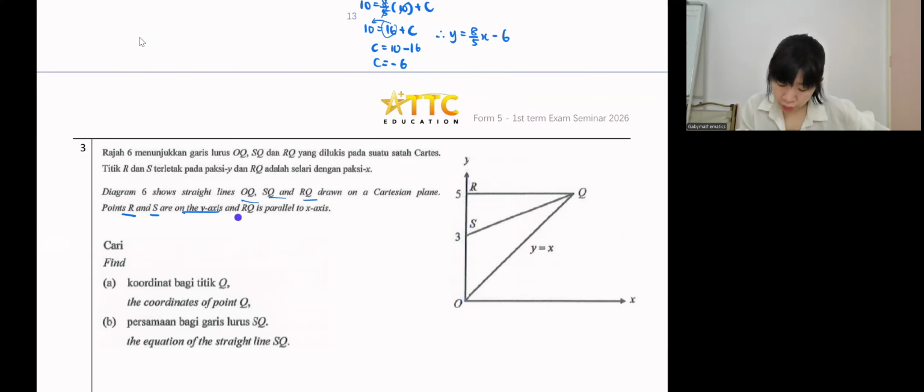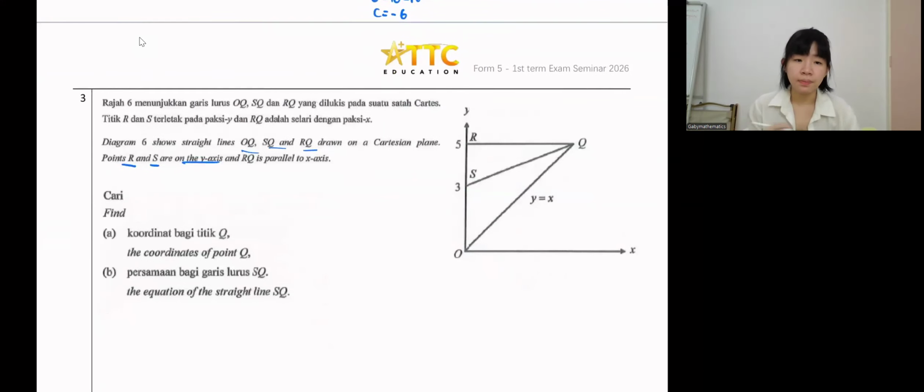Then they say RQ is parallel to the x-axis. So this one is parallel. Question 8: what is the coordinate of Q? I give you some time. Can you find the coordinate of Q for me? Then also the equation of SQ.